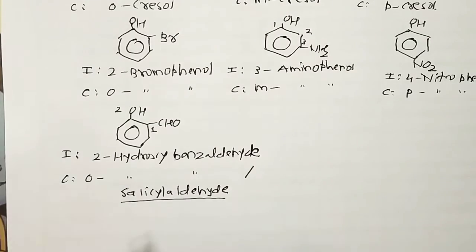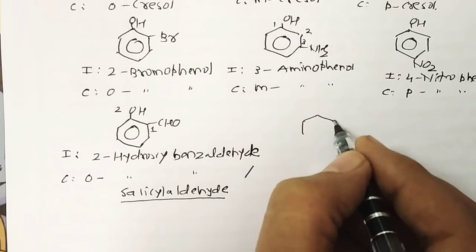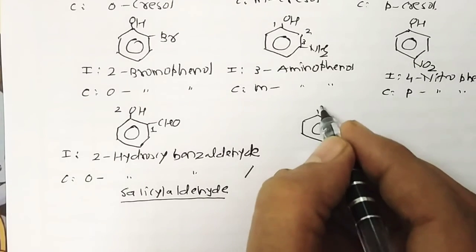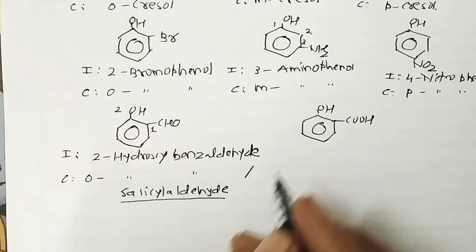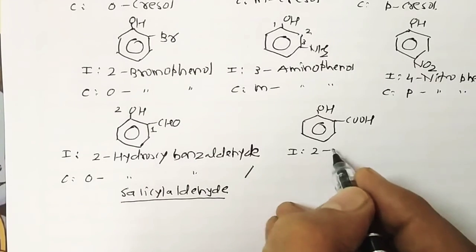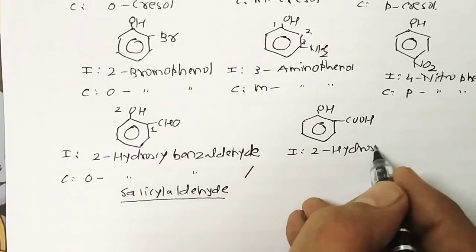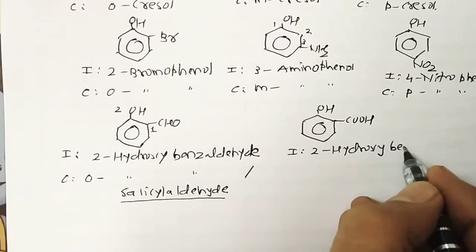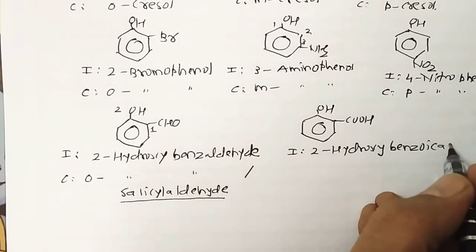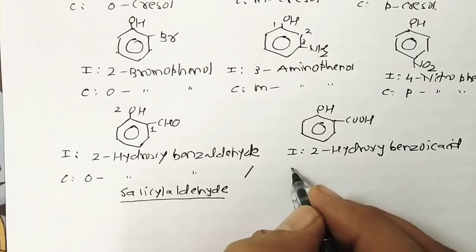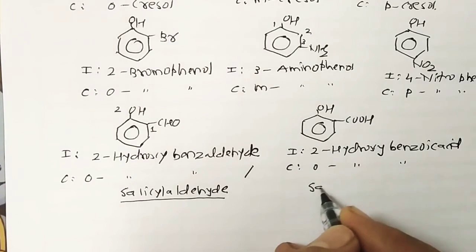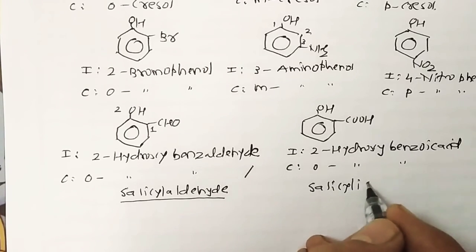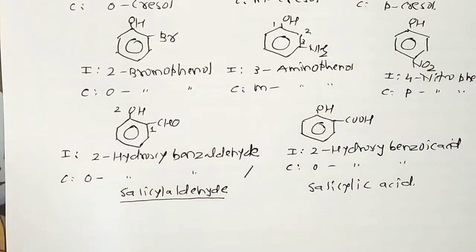In the same way, another compound is given like that, with OH and COOH. Its IUPAC name is 2-hydroxybenzoic acid. But the common name is orthohydroxybenzoic acid, and another name is salicylic acid.